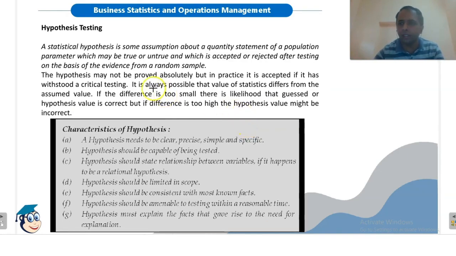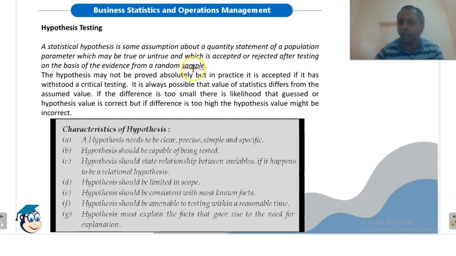So, what is hypothesis? A statistical hypothesis is an assumption about a certain statement of a population parameter which may be true or which may be untrue and which is accepted or rejected after testing on the basis of evidence from a random sample. As we have seen in the last part, rather than considering the entire population, we are just considering a part of the population which we called a sample.